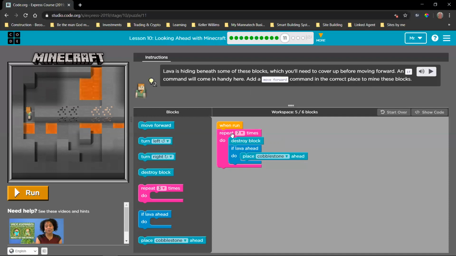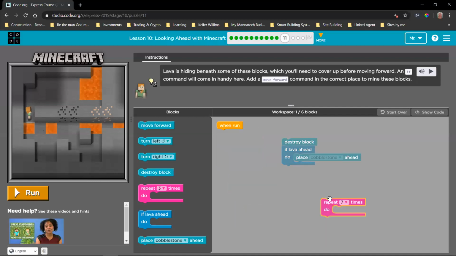And so what they're saying is, and the goal is, we need to mine the blocks, okay? This is saying repeat 7 times. They gave us this, so we can already count 1, 2, 3, 4, 5, 6, 7. So we're going to mine all the way to here. But what they're saying is, under these blocks, there might be lava. And we don't know where that lava is. So we need a way to check before we do something. But we can't run the code and stop it and then add something and stop it. We need to find a way to tell this character, Alex, to check and then do something if that is the case.